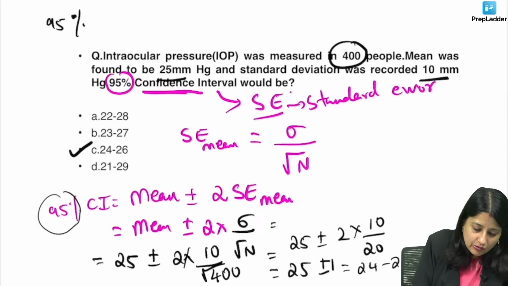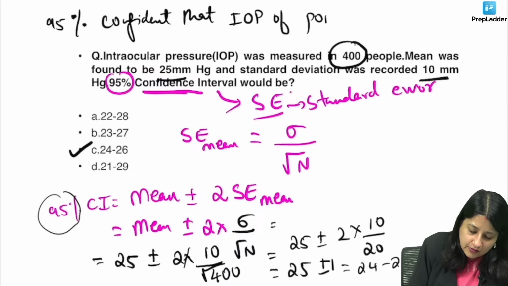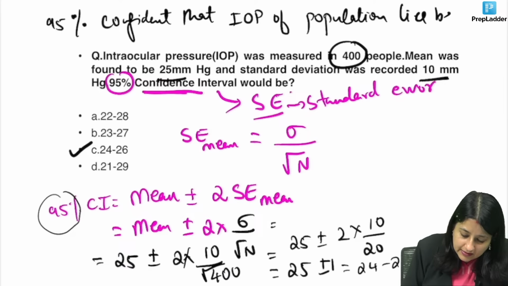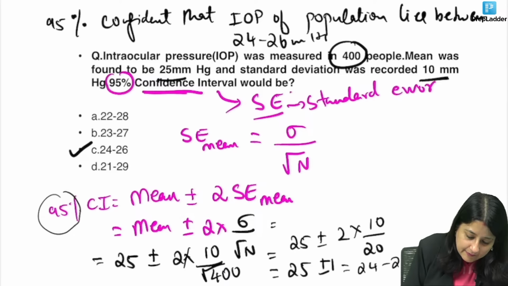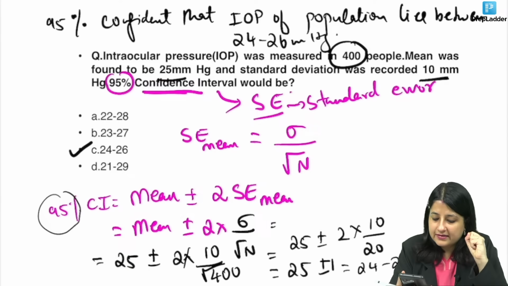Just listen to one thing: 95% confident that intraocular pressure of the population from which we had taken the sample lies between 24 to 26 mmHg. Okay? That is your standard error.